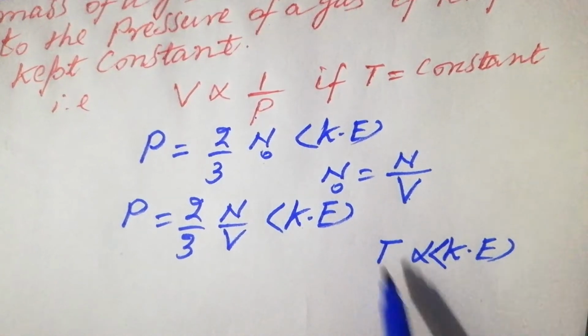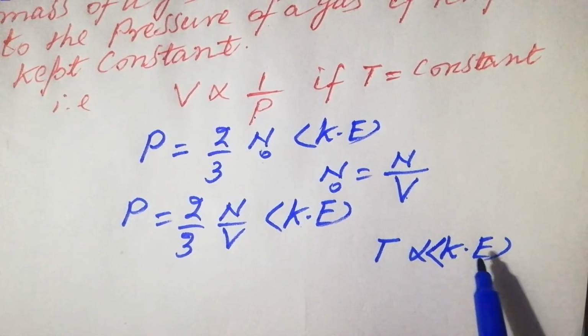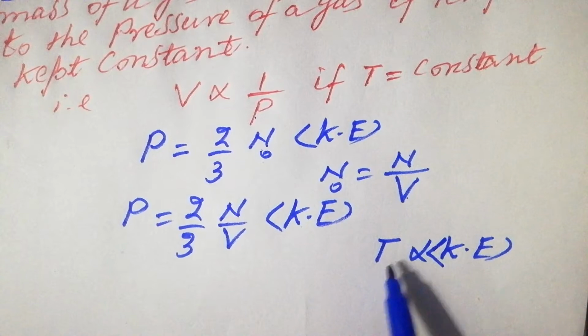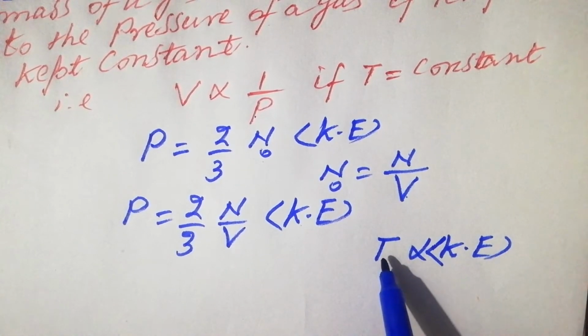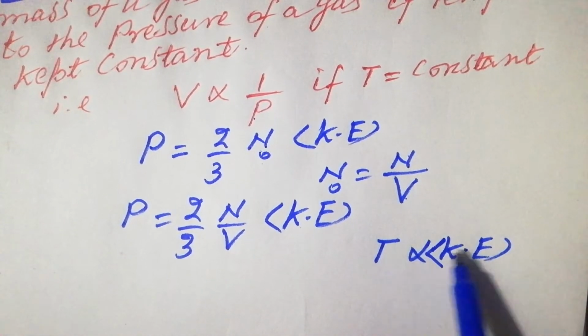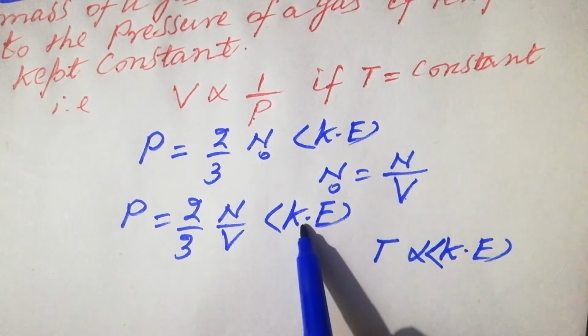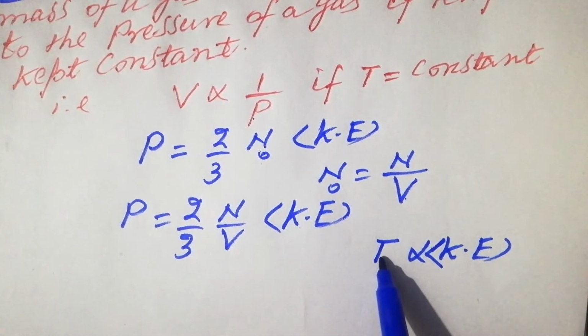So the average translational kinetic energy is replaced by T.